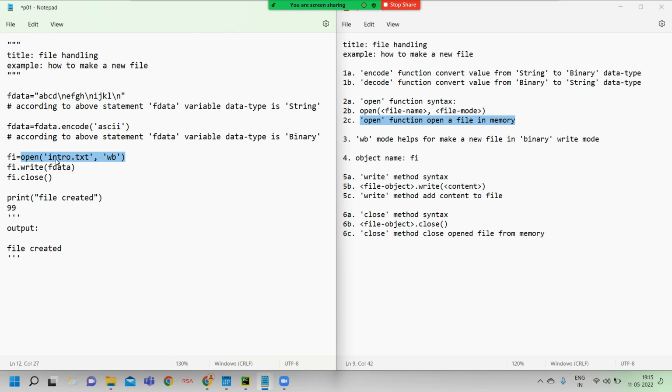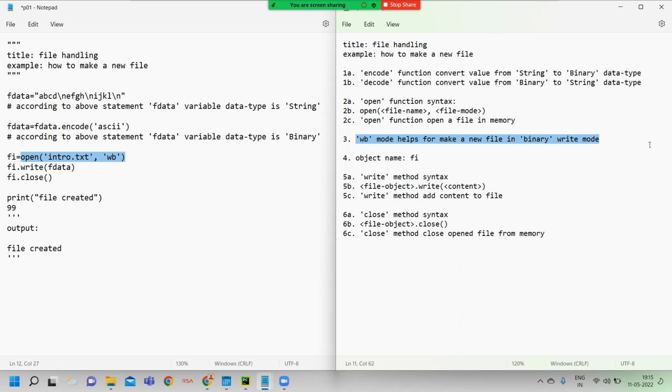Here I tried to open one file in write mode. File name is intro.txt. File mode is write. Format is binary. Now here we are writing it. WB mode is for making a new file in binary write mode. What is the meaning of W? W means write mode. B means binary format.